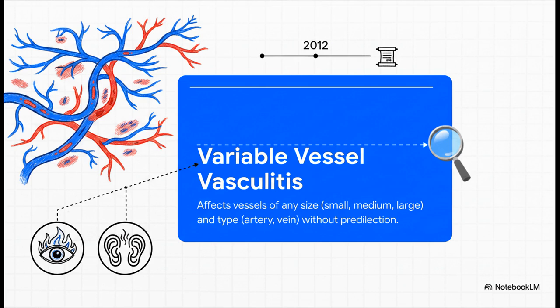This is the formal definition that came out of that 2012 meeting. Variable vessel vasculitis, or VVV, was officially born. It's a home for any inflammatory vascular disease that can hit vessels of any size and any type, arteries or veins, without playing favorites. And the conference was very clear, naming Behçet's disease and Cogan syndrome as the two classic examples, the archetypes that define this whole category.